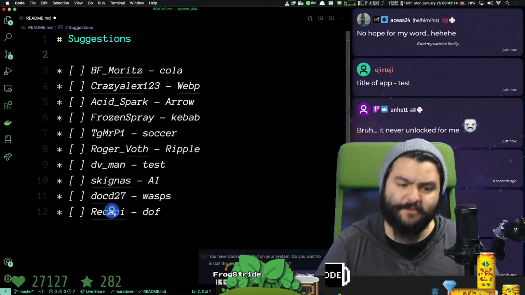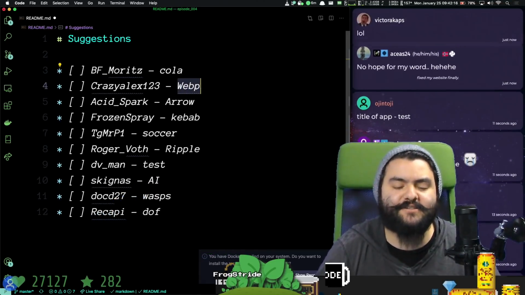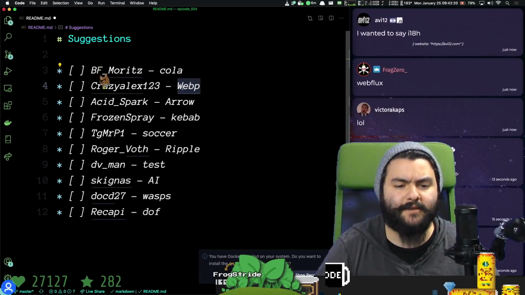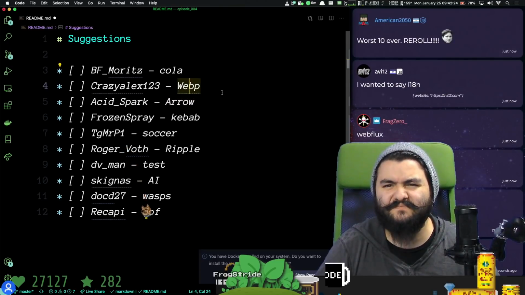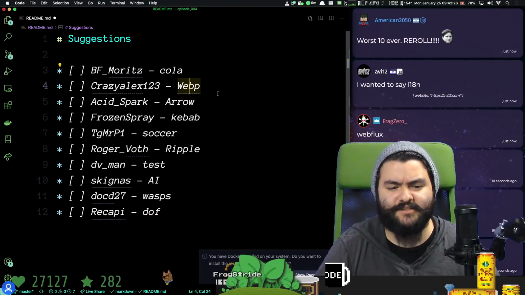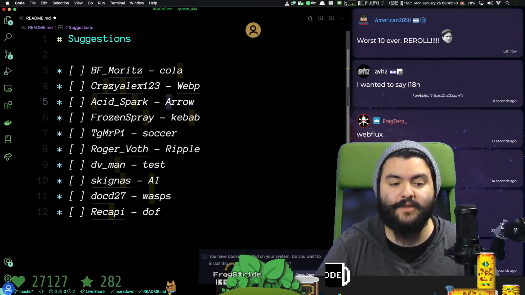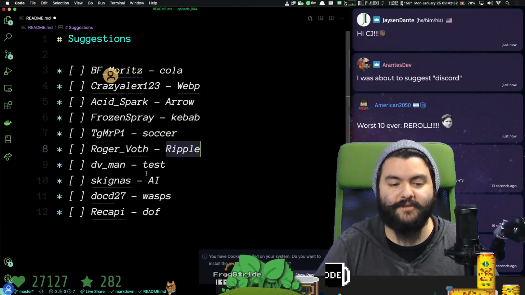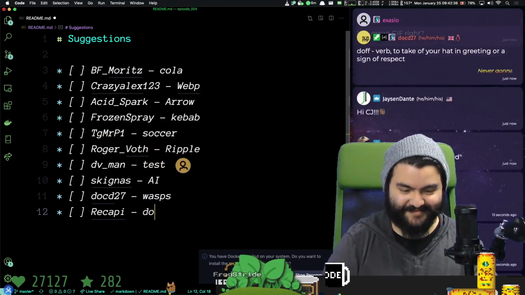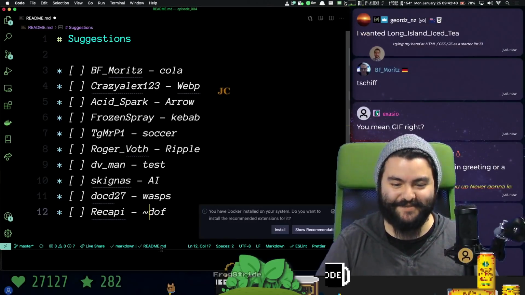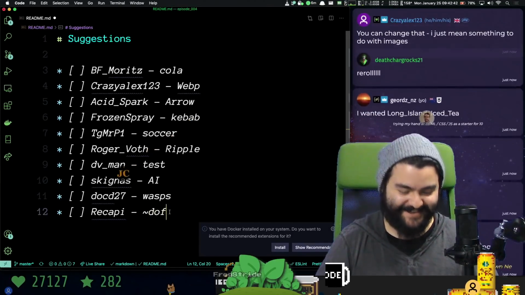We've got Cola. We've got WebP. If you're not familiar with WebP, this is actually an image encoding that's used on the web. Maybe we'll have like a GIF with a soft G, GIF, which actually can be encoded as WebP. We got arrow, kebab, soccer, ripple, test, AI, wasps, and dog. Actually, can I cross this out like this? Shiv. I mean GIF, right? Yeah.